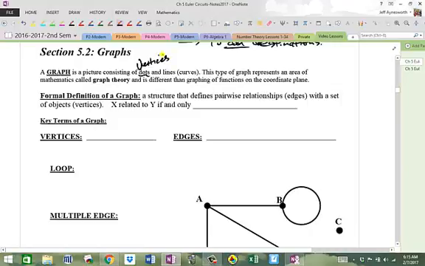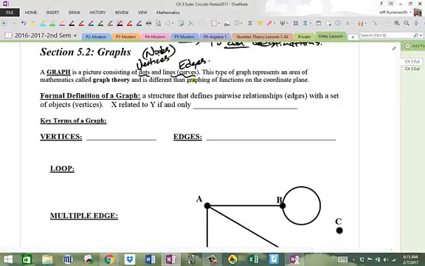Okay, there's another name for them. We also call them nodes, N-O-D-E-S. And lines are curves, which we're going to be calling edges. All right, we have to say line or curve because it's not always straight. You have to get that in your head and get used to that in graph theory because it's totally different. It's a little counterintuitive with respect to algebra 1 and 2 and pre-calc that you're used to. We're not looking at the same graphs on the coordinate plane that you're used to, so you have to change your thinking a little bit.